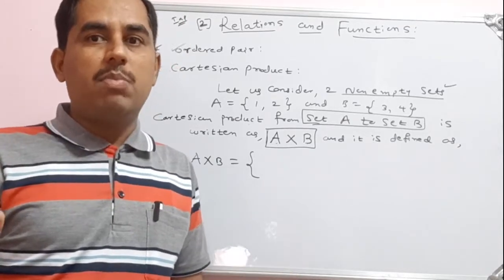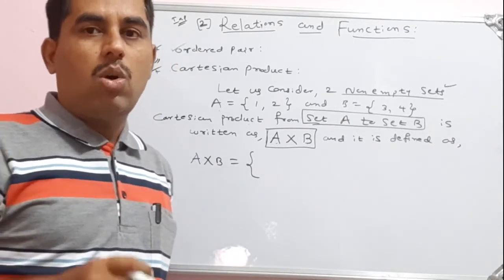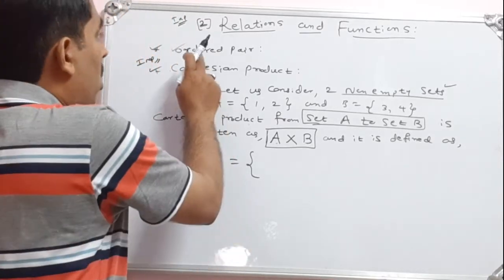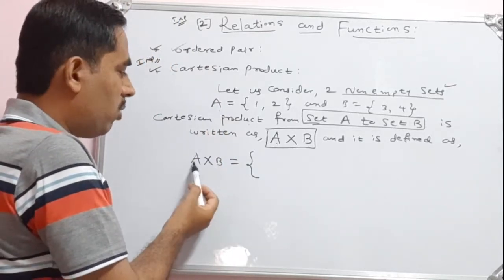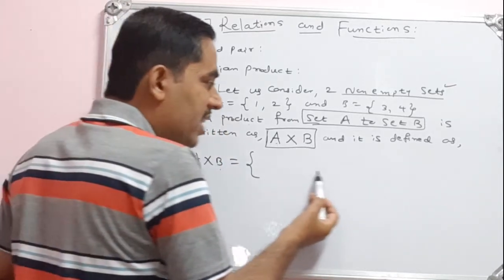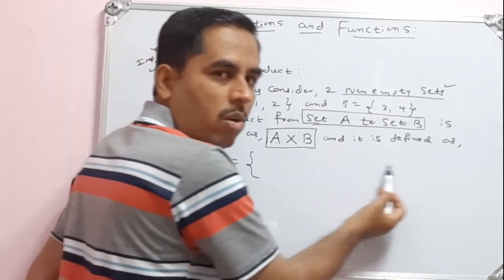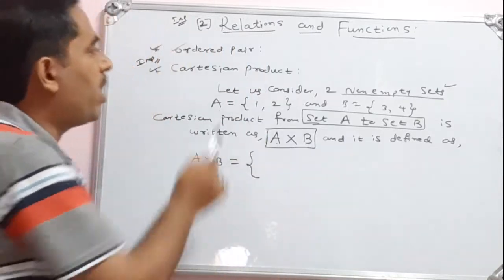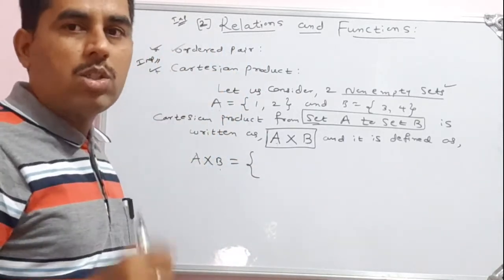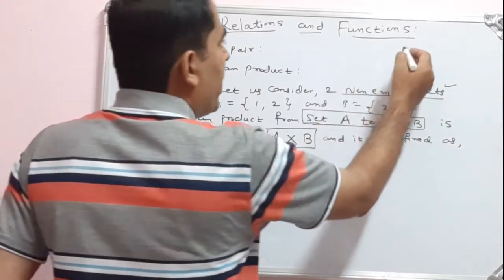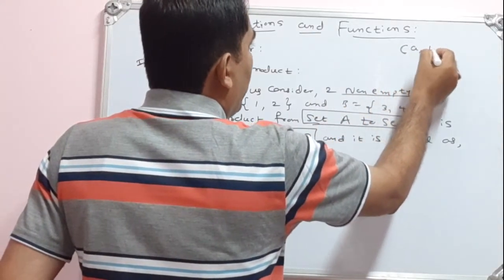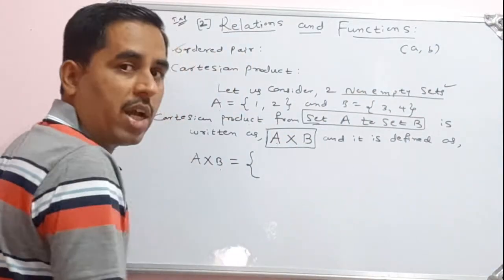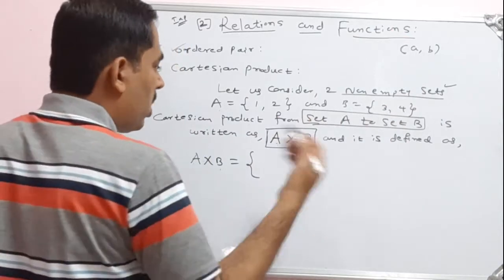In that set, it must have some elements. So how do the elements inside the Cartesian product look? They must be of the form of ordered pairs. The Cartesian product from one set to another set contains ordered pairs. Inside the brackets, what are the things I am going to write? I have to write the ordered pairs. That's why I explained ordered pairs at the beginning. Generally we can write an ordered pair as (a, b) or (x, y). So the elements inside should be of the form of ordered pairs. How can we write them?